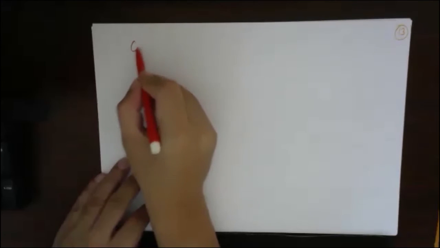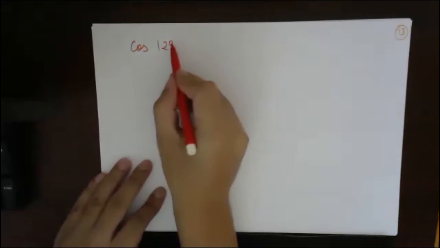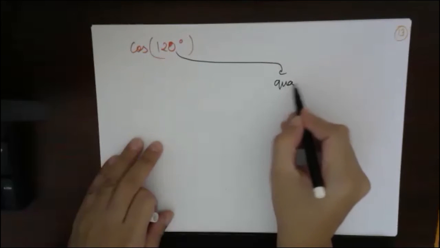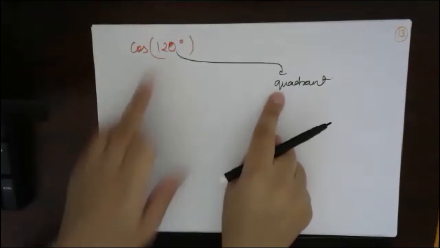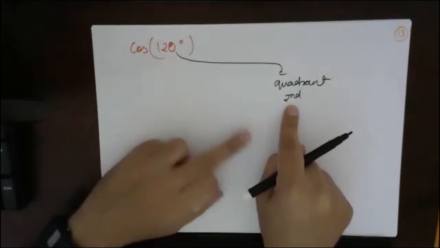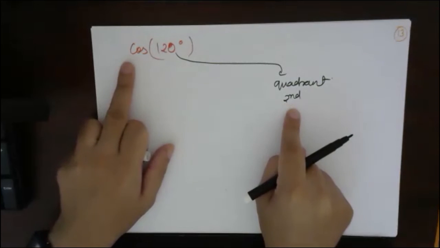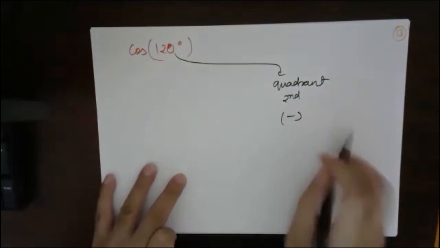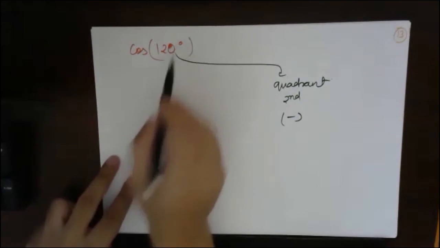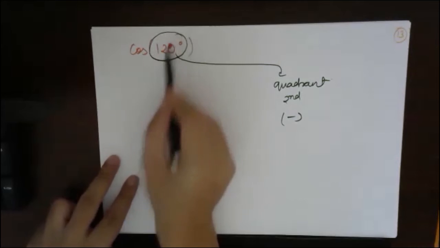Suppose somebody is asking you what is the actual value of cos of 120 degrees. Somebody is asking you to find the value of cos of 120 degrees. First thing, tell me which quadrant 120 degrees is lying in. Second quadrant, right? What is the sign of cos in the second quadrant? Negative. So we have got the negative sign. Now tell me, what is the reference angle for 120?